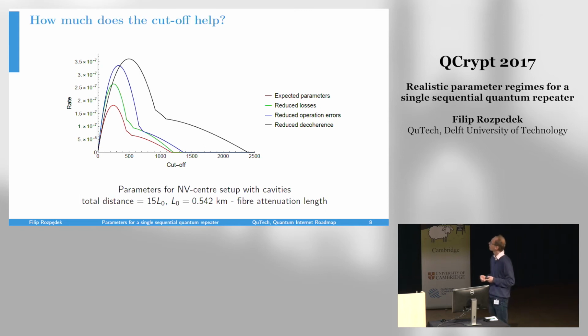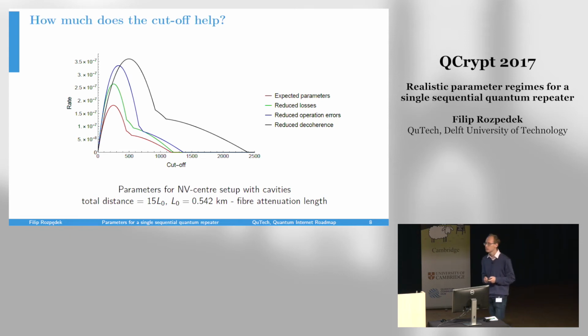So how does this cutoff help? Well, we can see that in this picture. Here we have applied our analysis to the NV center setup with cavities. This plot is for a fixed distance of 15 in units of the attenuation length of the channel. In particular, here we choose a channel with this attenuation length.